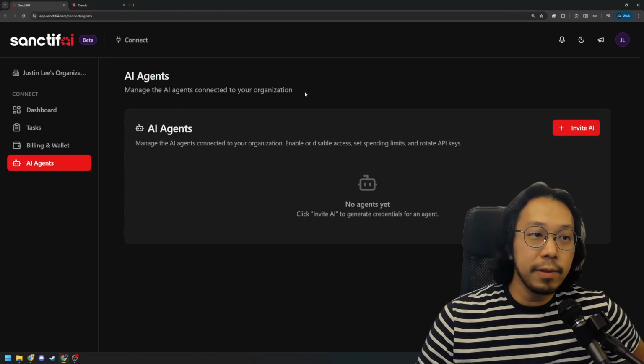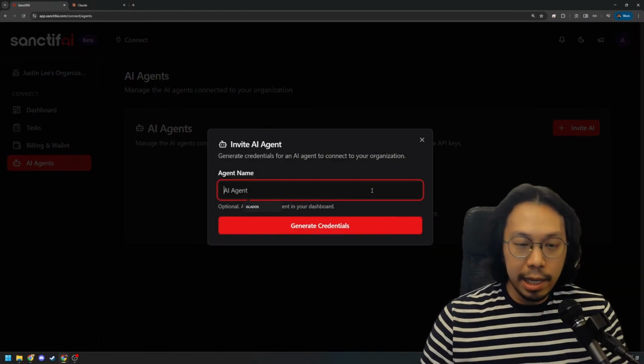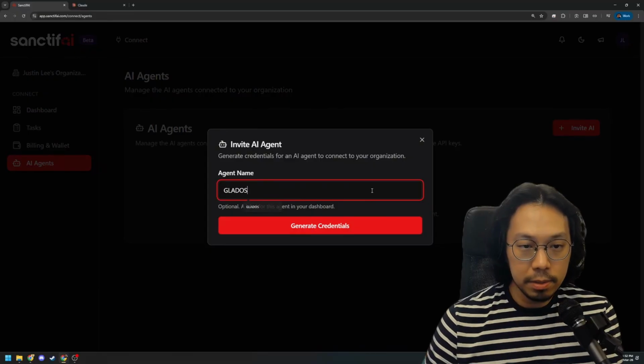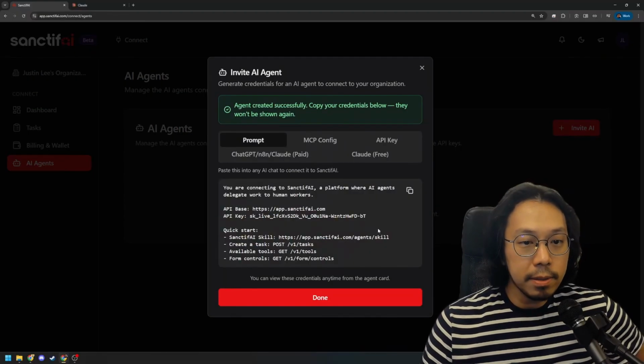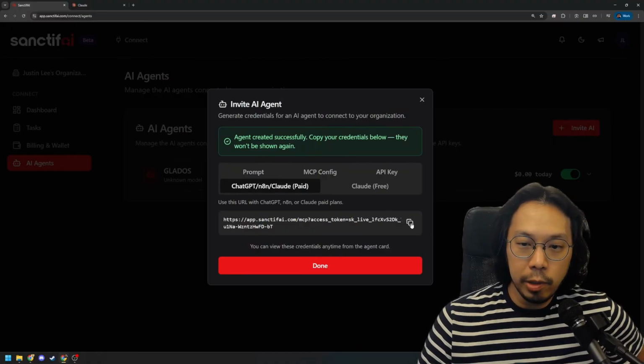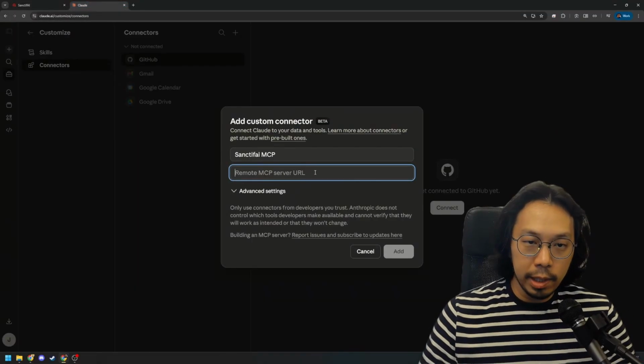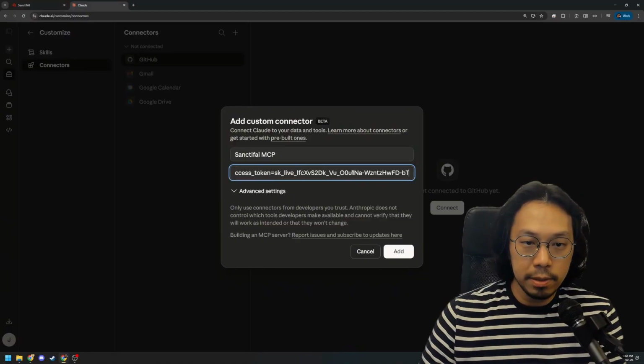So head over to the SanctifAI website, click Invite AI under AI Agents, and name your agent. We're going to call it GLaDOS. Generate credentials. Click at the Claude bracket paid tab and copy the URL here. This goes to the remote MCP server URL in your Claude connections.